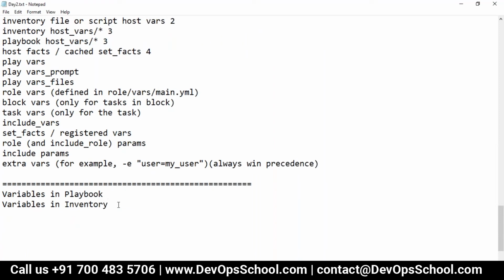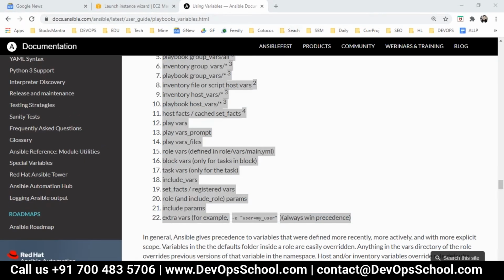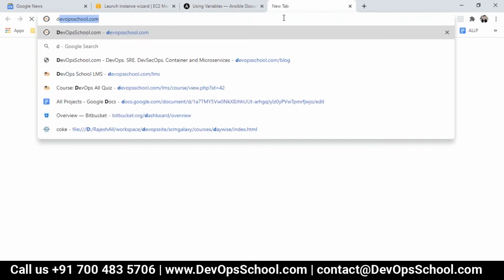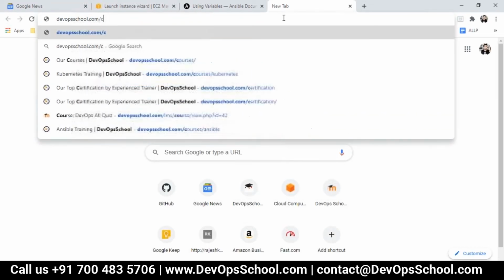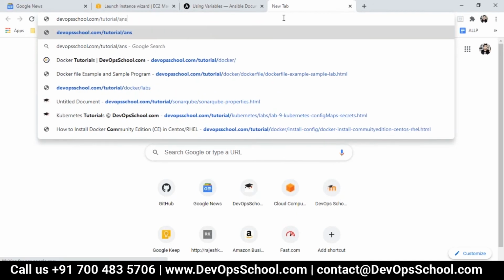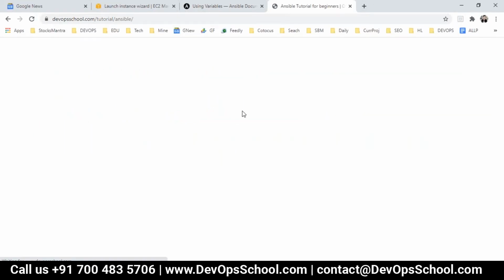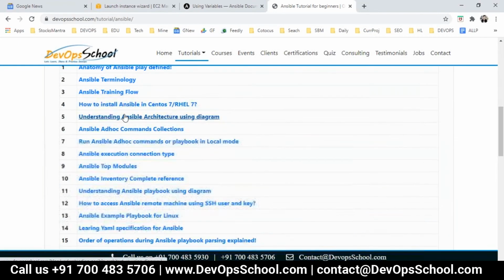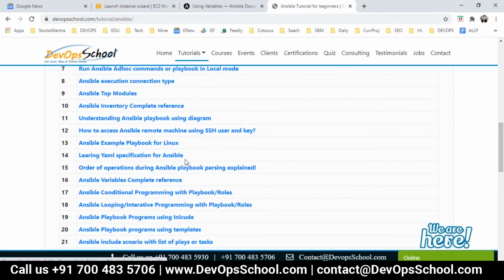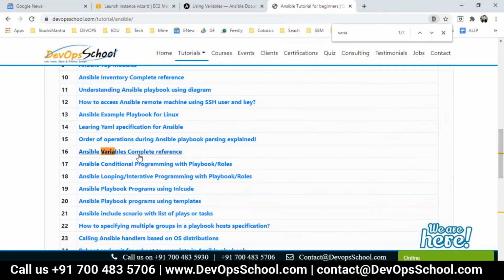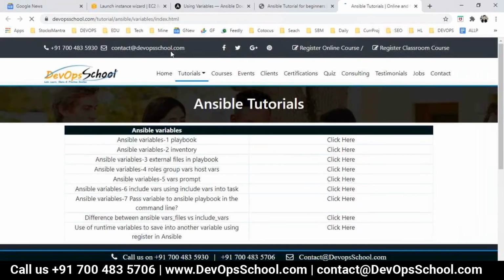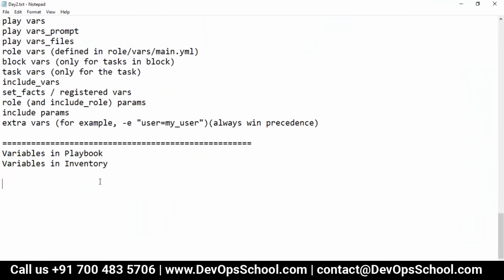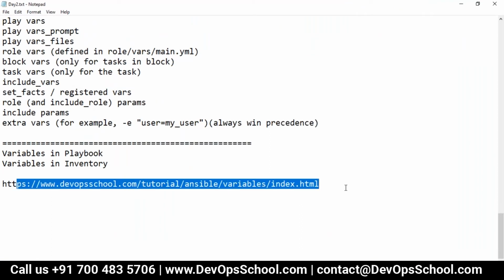Let me share with you one URL which will help you get started with variables in an easy way. The URL is devopschool.com/tutorial/ansible. I go there and check the variables. It's not easy to locate, so I'll search. Here it is, Ansible variable complete reference. I click on it. Guys, these are the variables which I'm going to teach you. You can use this URL as a reference.